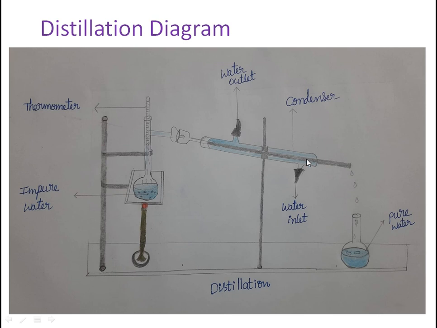The condensed water is collected in another container. This water is pure and is called distilled water. The dissolved impurities are left behind in the flask. These are the impure water and here are the impurities. This is the pure water.